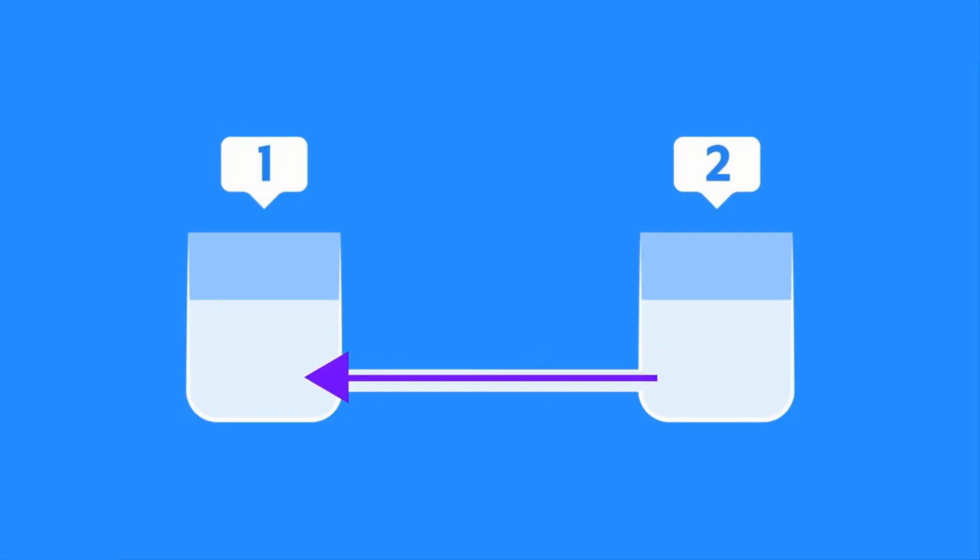Now let me give you a task. Without changing the amount of water in any of the beakers, can you make water flow from beaker 2 to beaker 1? Understand my question again. You need to make water flow from beaker 2 to beaker 1, but you are not allowed to change the amount of water in any of the beakers. So you can't add or remove water from any beaker. How will you do it?